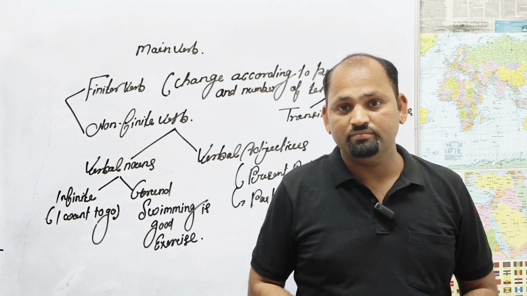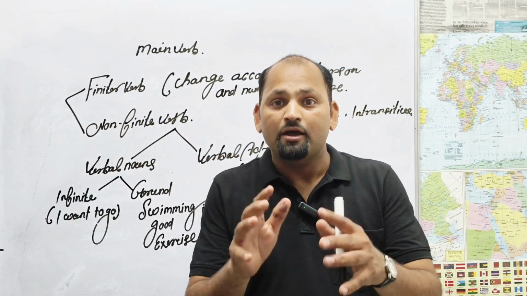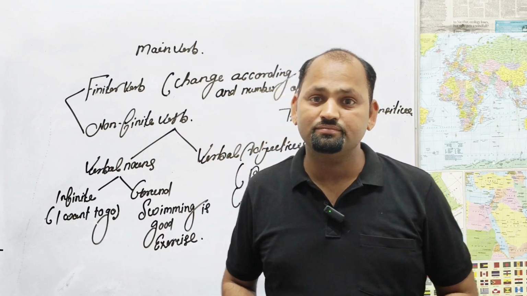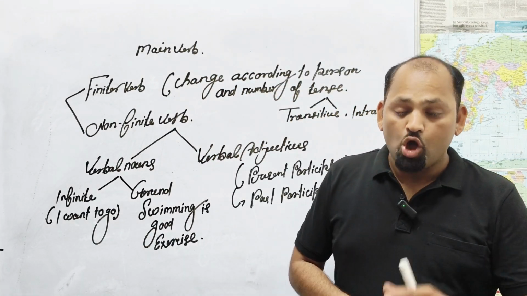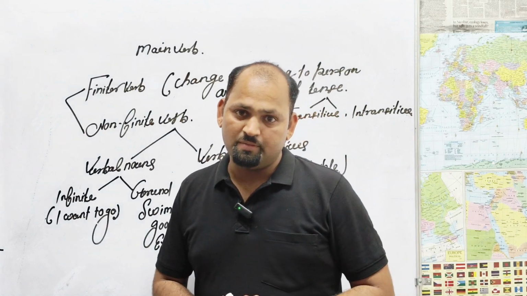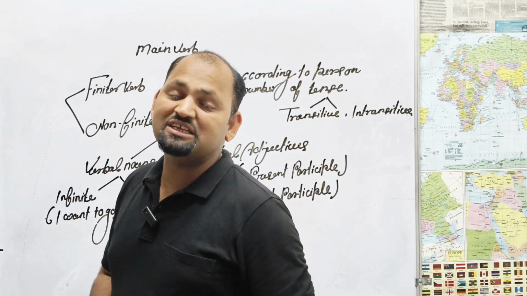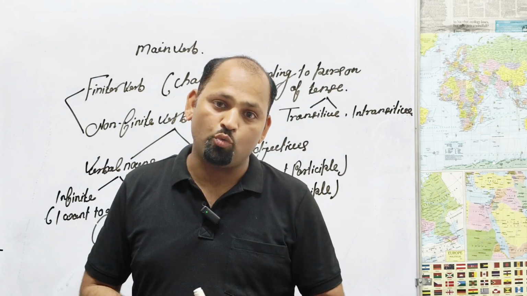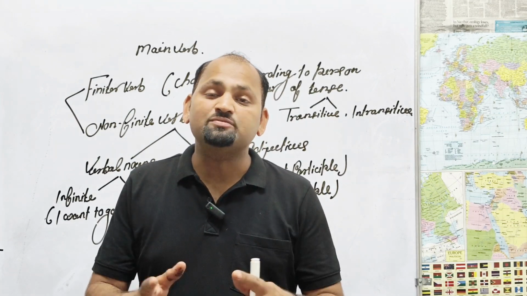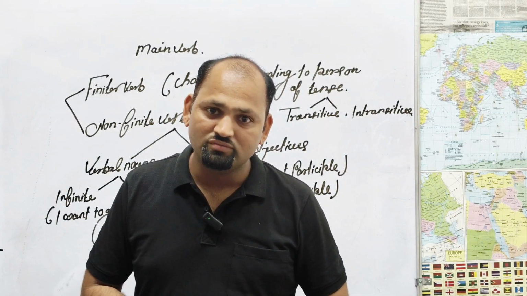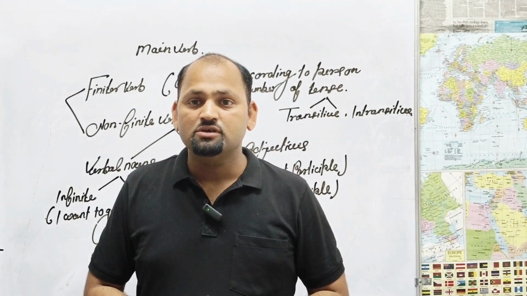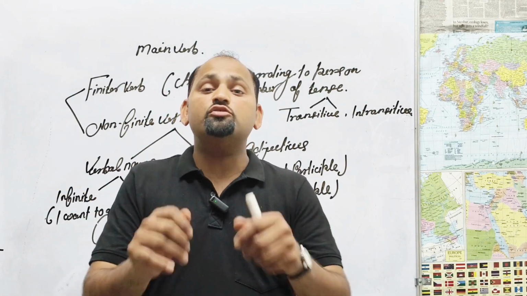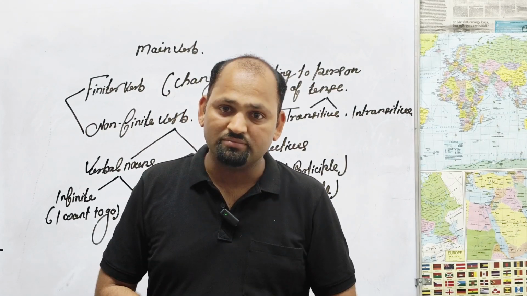Because I told you, verbal adjectives are of two types: number one, present participle, or second one, past participle. Present participle means what? Present participle means the first form of the verb. I want to go. Want. Past participle: he wanted to go. Wanted. So where you write the second and third form, it is past participle. When you write the first form, it is present participle.